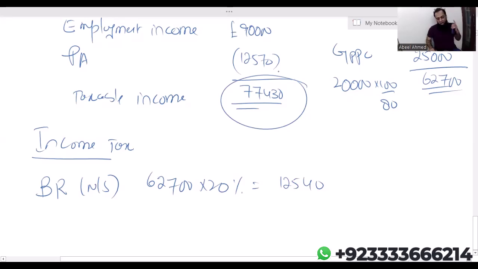The total taxable income which we need to tax is 77,430. Out of that 77,430, we have taxed 62,700. How much is left? 77,430 minus 62,700, I'm left with 14,730. This 14,730, of course, now falls in higher rate band because the basic rate band we have fully utilized.